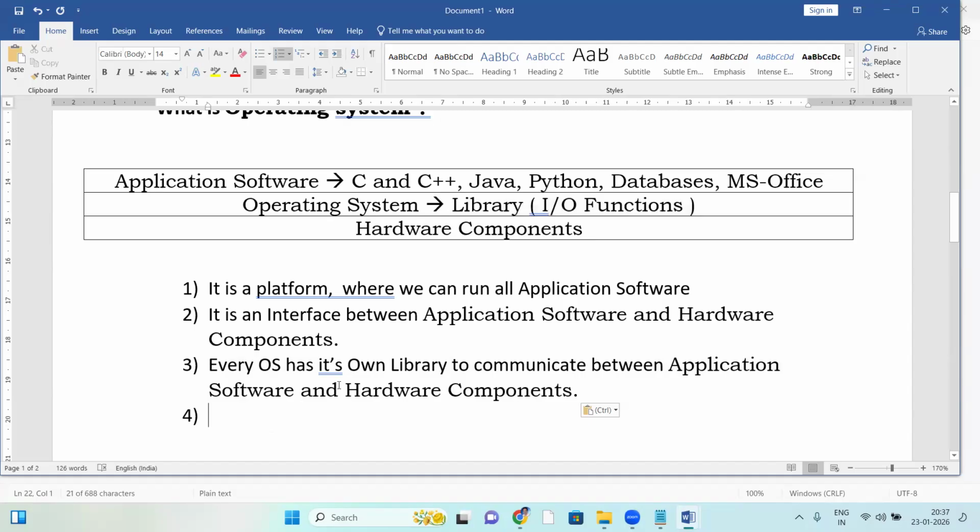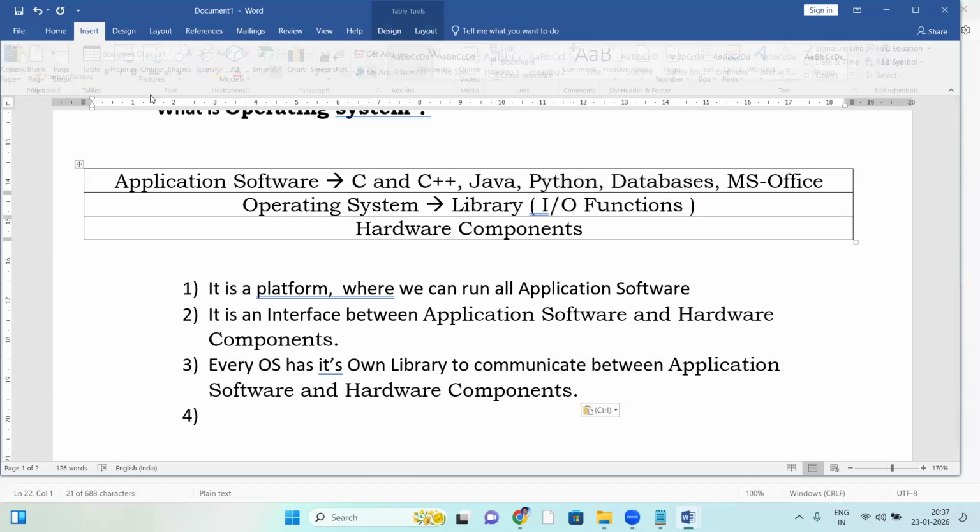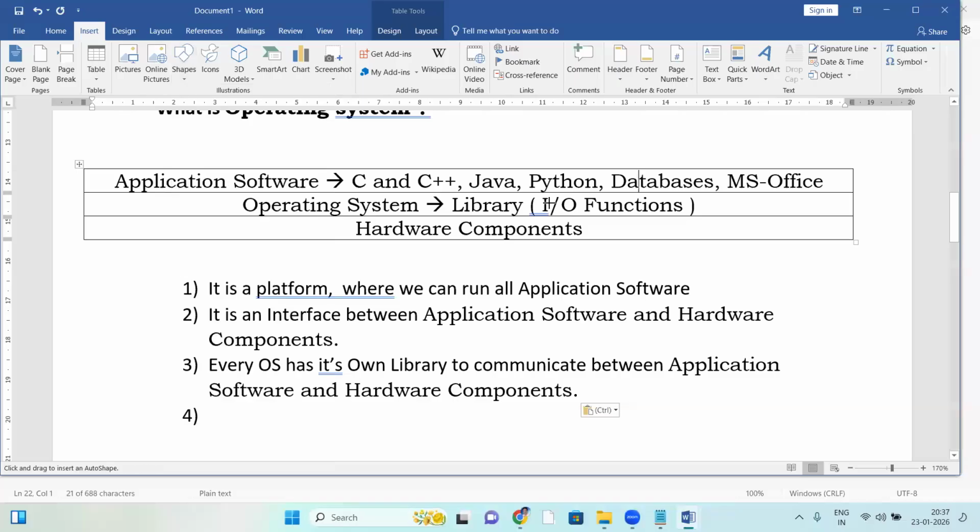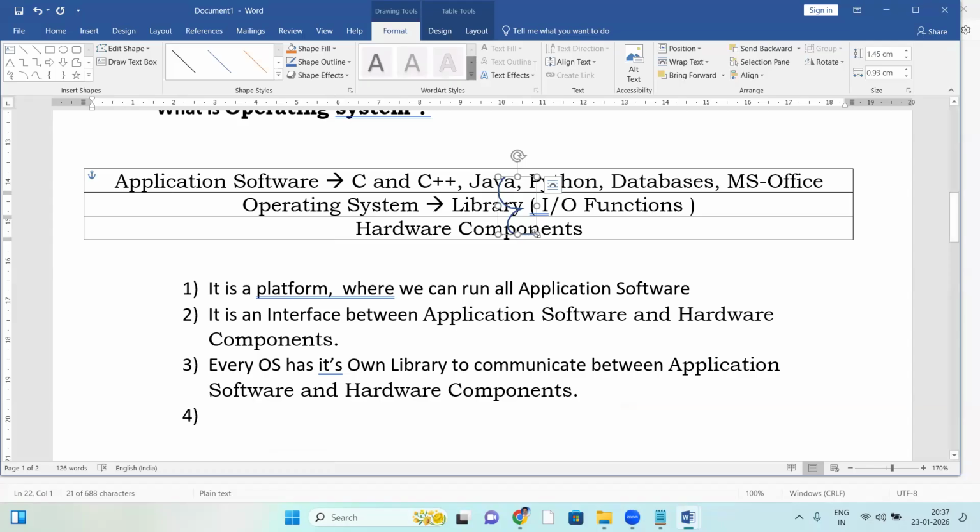Okay, next one more point here. C program, C++, Java, all the programs: before going to run these programs, first of all they have to link with the OS library, and then communicate with the hardware components. So every program has to link with the OS library.